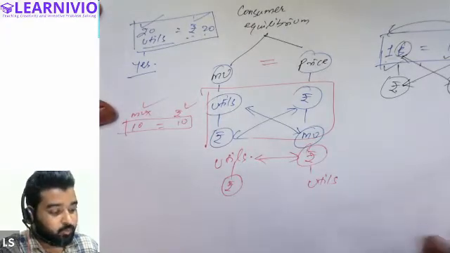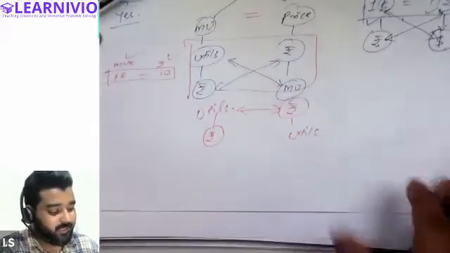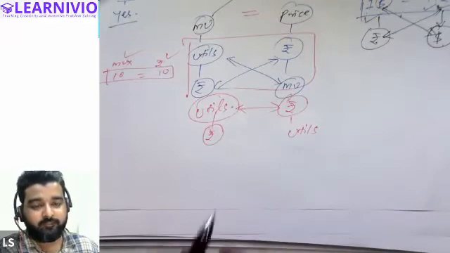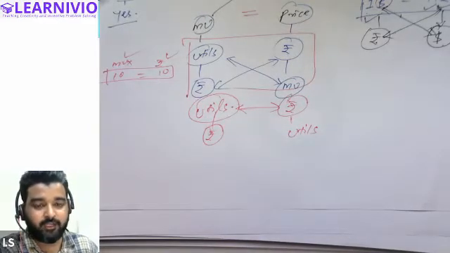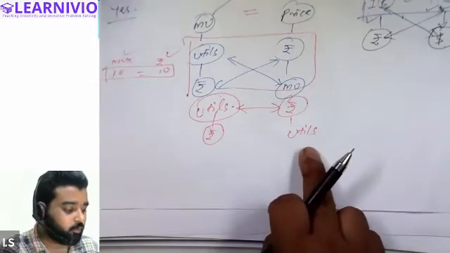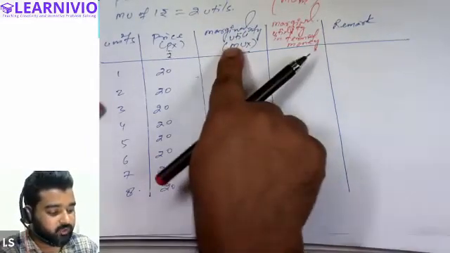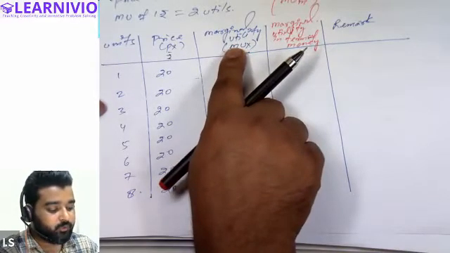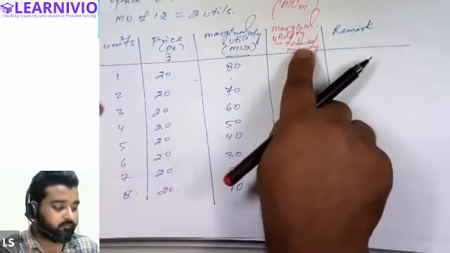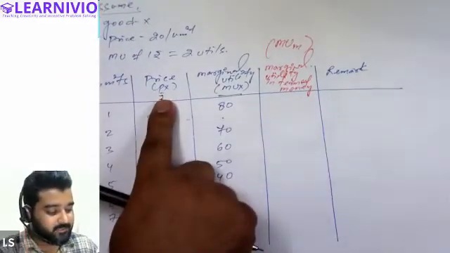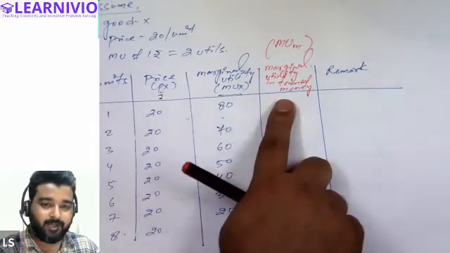Is it clear? And what do we do? Custom says that we should convert the utility in terms of rupees. There is a custom that we will always convert the value of utility in terms of money instead of converting the value of rupees in terms of utils. Is it clear? Therefore, in the table also, we are converting the marginal utility in terms of utils into terms of money, instead of converting the prices in terms of utils. All right. So basically prices need to be compared with prices only. All right.